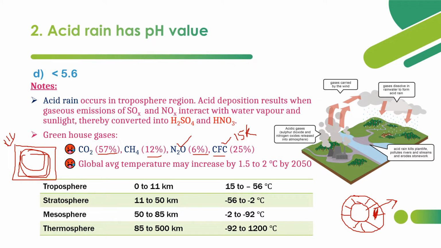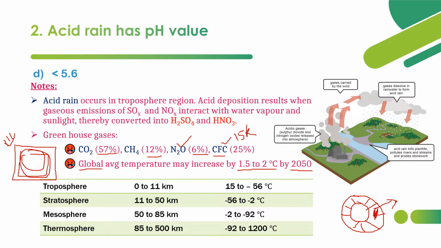so that global warming happens. So due to this global warming, global average temperature may increase by 1.5 to 2 degrees Celsius by 2050 if we are not curbing activities like industrial activities. Because of this, icebergs and ice lands will get melted.